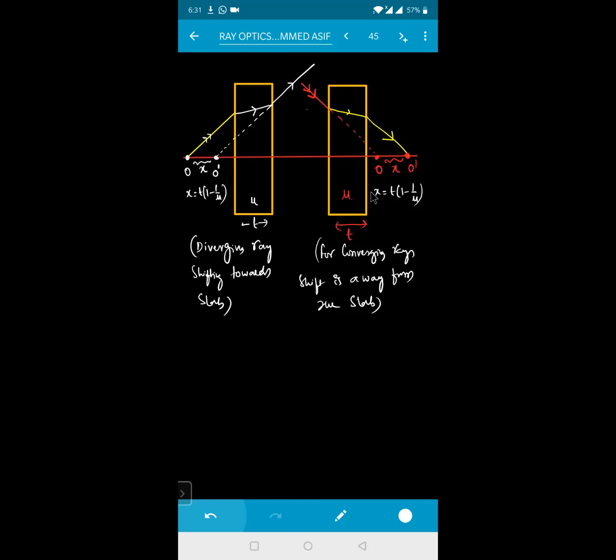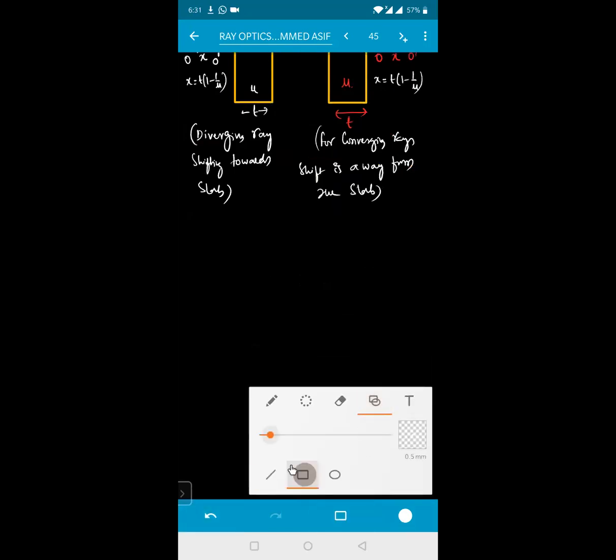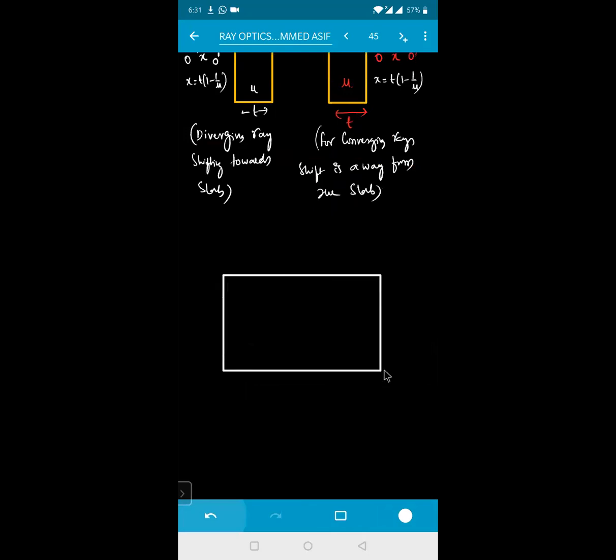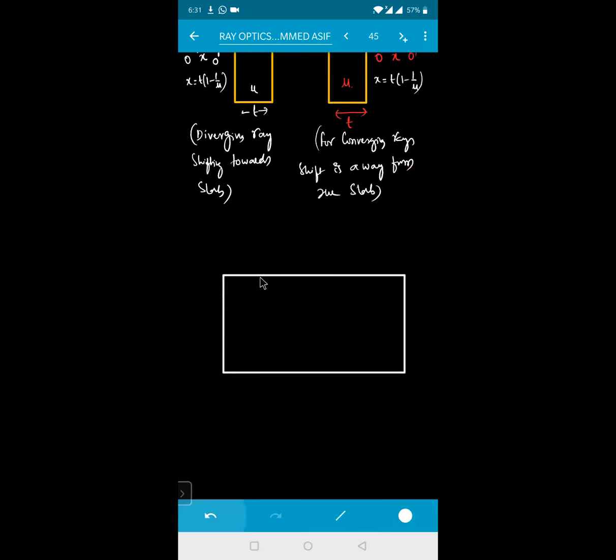Yes, sir. And one more very important thing. Whatever the refractive index may be, say there is a glass slab like this, and there are different refractive indexes like this.